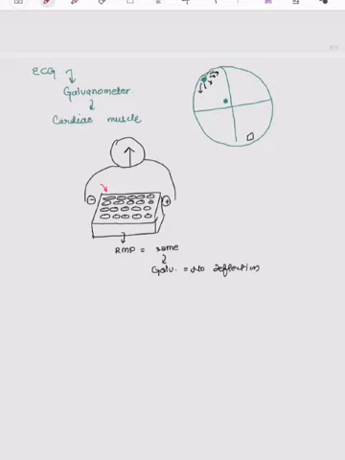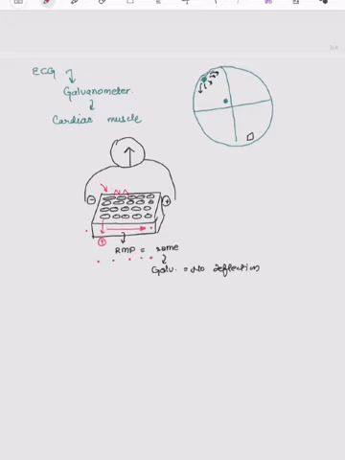this cell could be stimulated by Purkinje cells. A depolarization or action potential is generated in this cell, which proceeds to this cell and this cell through the gap junctions, as gap junctions are present between these cells. Previously, all cells were negatively charged, as RMP is minus 90. Now an action potential is generated, so a wave of positivity occurs as the cell membrane becomes positively charged, and the wave is transmitted from this point to this point. The first action potential is generated at this point, then this, then this, then this.